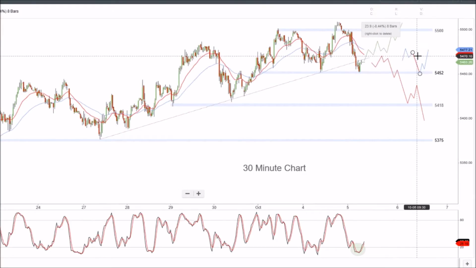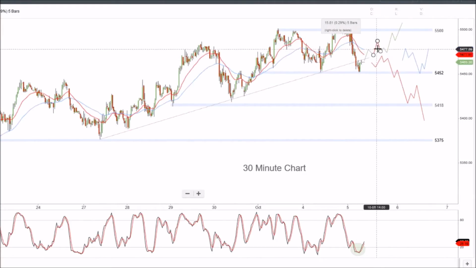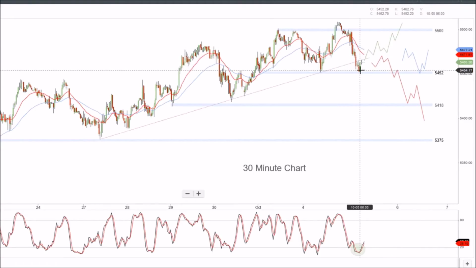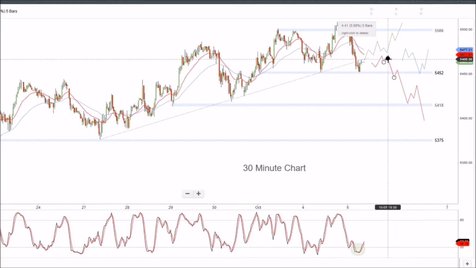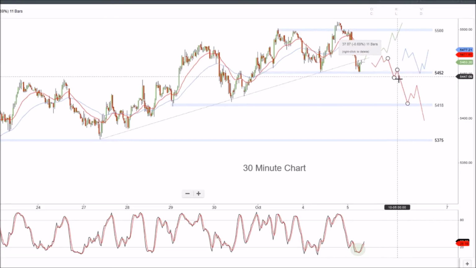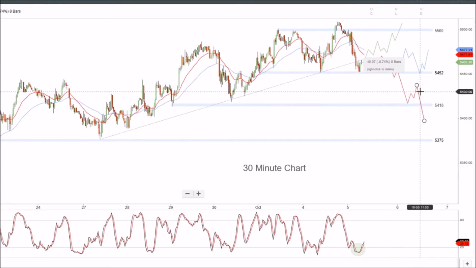We've got a few scenarios marked up there. I don't particularly think this green one, that push up off the 54.52 level, will play out. I expect more of a bit of a bounce, and then further weakness enter on a lower high and push through that 54.52, potentially just contract a bit on the longer term time frame before finding a major high or low. Anyway, we'll see how that plays out today and the next few days.